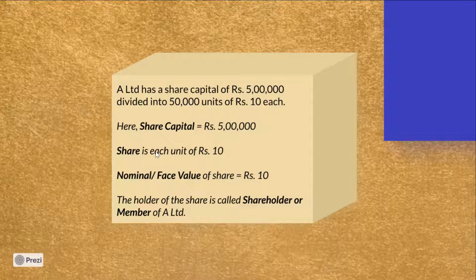Each unit of rupees 10 is called a share. Here the nominal value or the face value of share is rupees 10 and the holder of this share is called shareholder or member of A Limited.